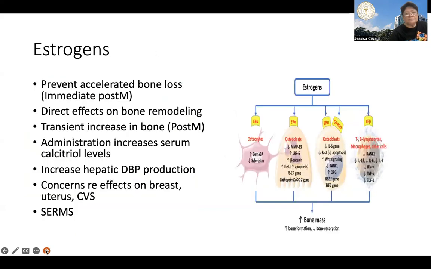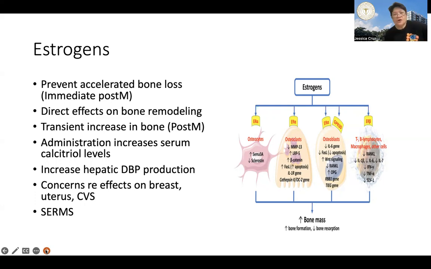Now, estrogen, no? Estrogen is a hormone that prevents bone loss, especially in the immediate postmenopausal period, in which you have the fastest rate of bone loss.